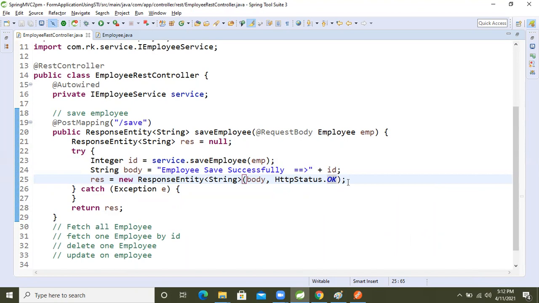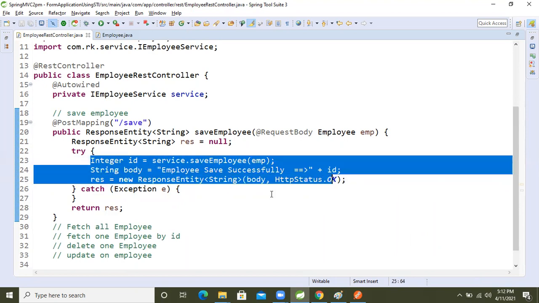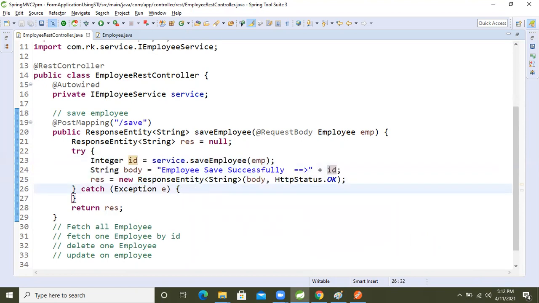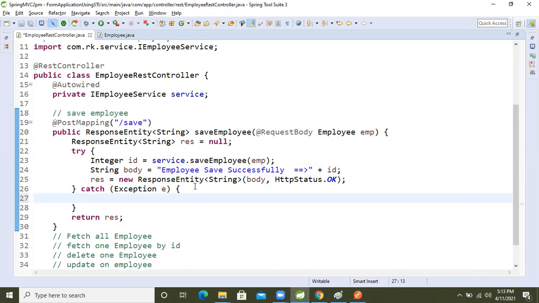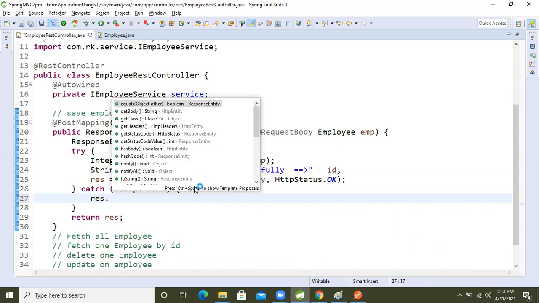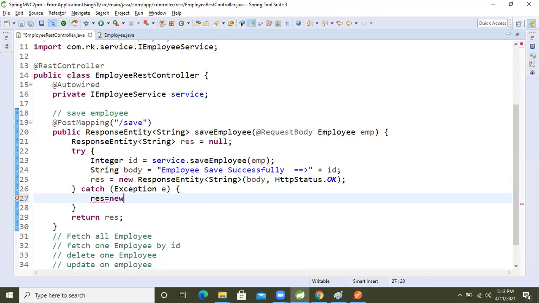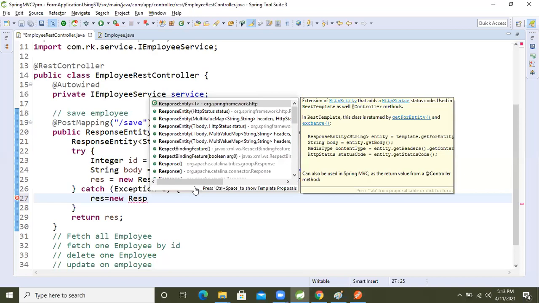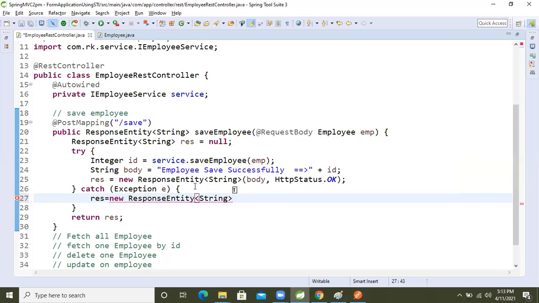So now this message, employee saved successfully with the ID number, we will get. If it is not saved successfully and we get an error, that means an exception, and the logic for that we will write inside this. So res equal to new ResponseEntity.